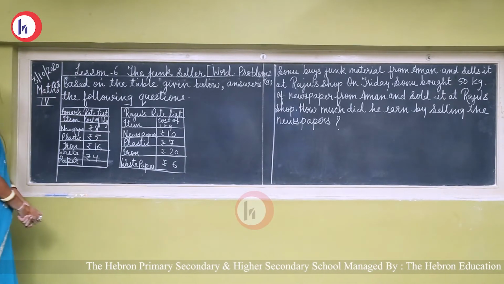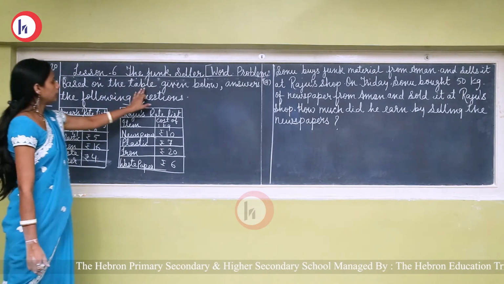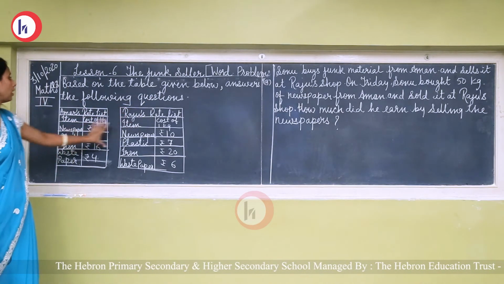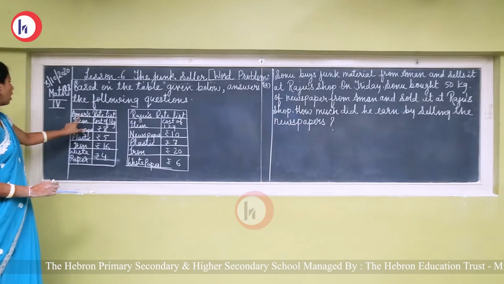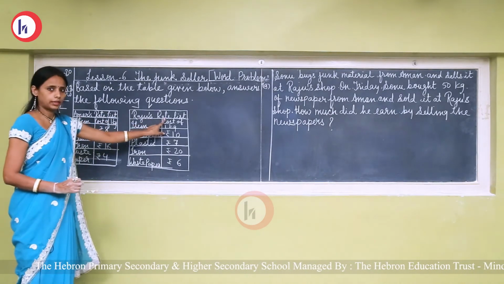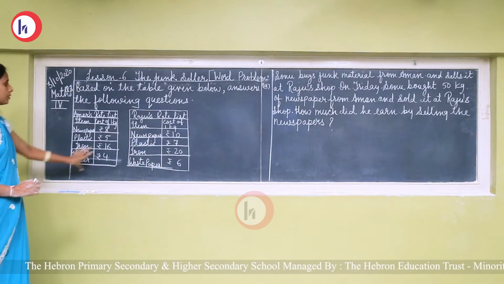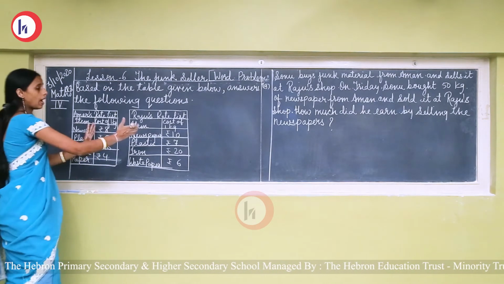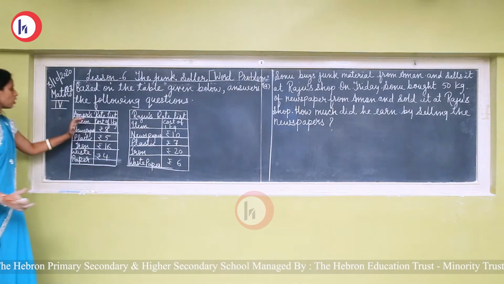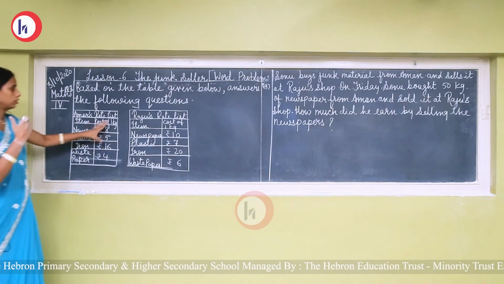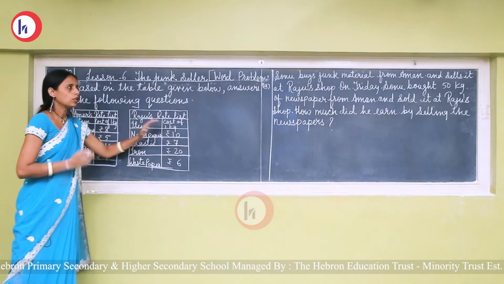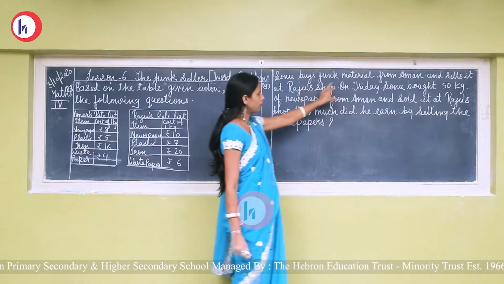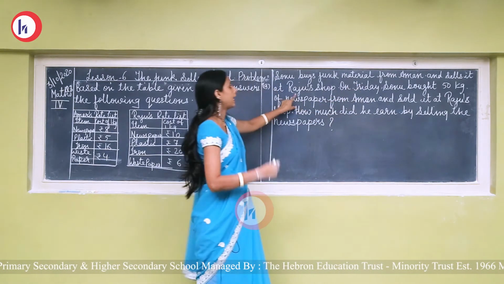Now, question number 3, based on table given below, answers the following question. Now see here two price list, Aman's rate list and Raju's rate list. Okay, now see items are same, newspaper, plastic, iron and waste material, but prices are different. The price list of Aman's is lower than Raju's rate list. Okay, so here the junk seller is Sonu. Sonu buys junk material from Aman and sells it at Raju shop.